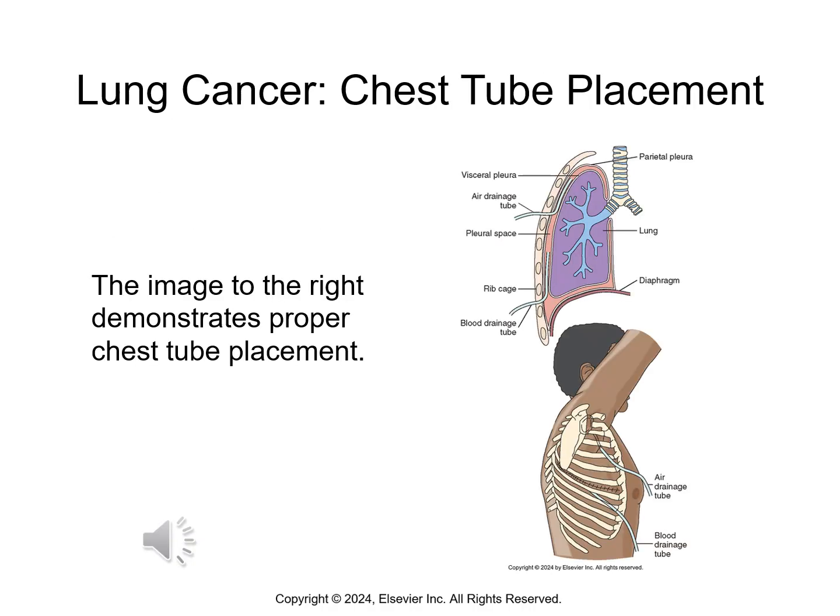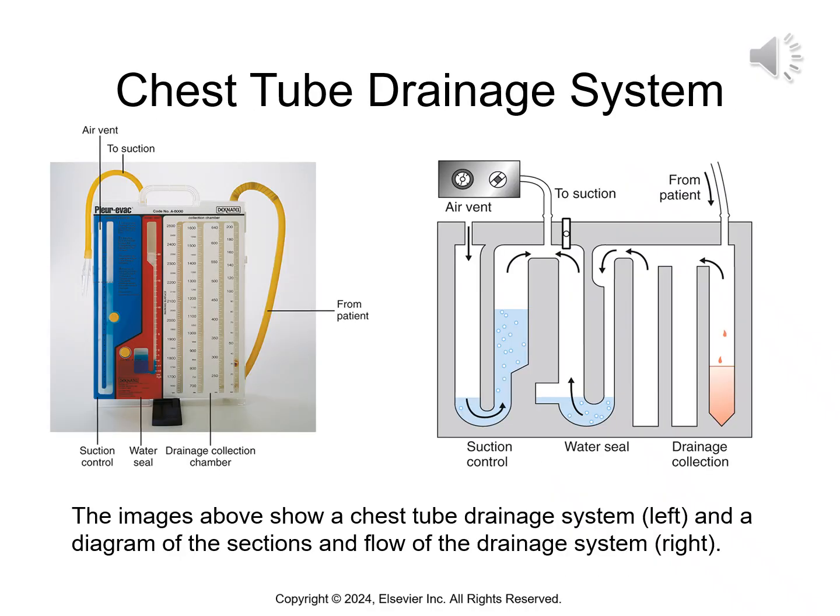As we talked about in the last slide, there is a chance your patient could come back with a chest tube. And again, the image to the right demonstrates proper chest tube placement. I get nervous when we talk about chest tube drainage systems because I feel like I've seen so many of these working at different hospitals, but this is a pretty standard one. This image shows a chest tube drainage system on the left and a diagram of the sections and the flow through on the right side, how the air goes through when our patient takes in a breath and when they exhale. This collects all of that fluid that's post-surgical.